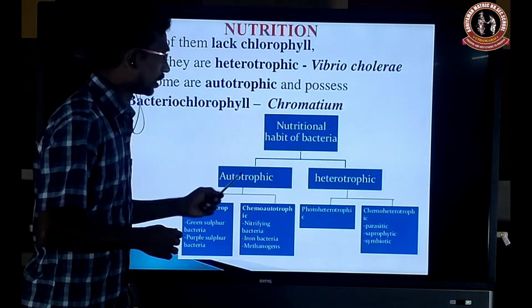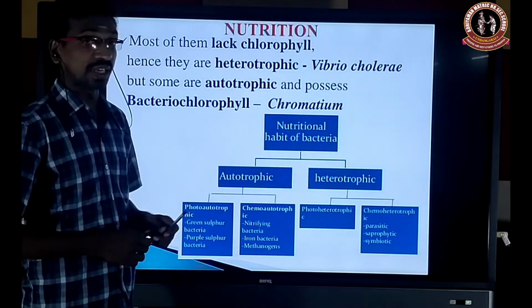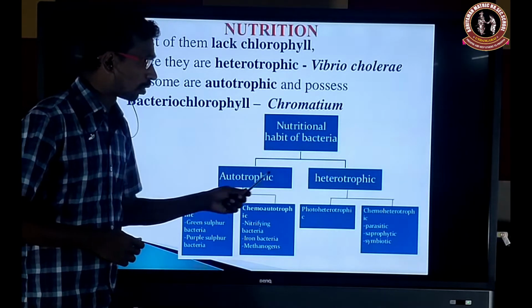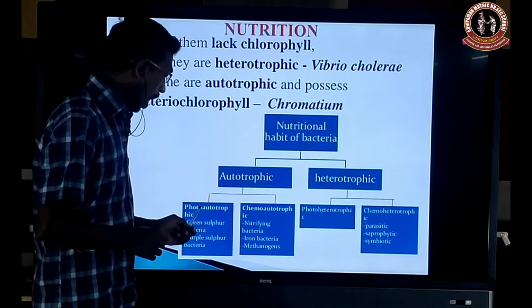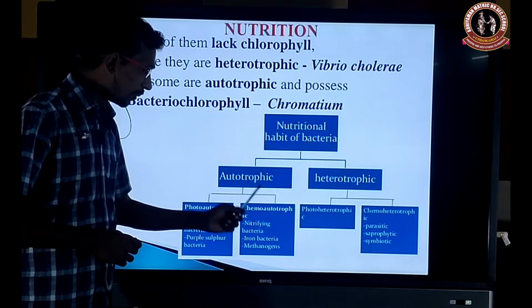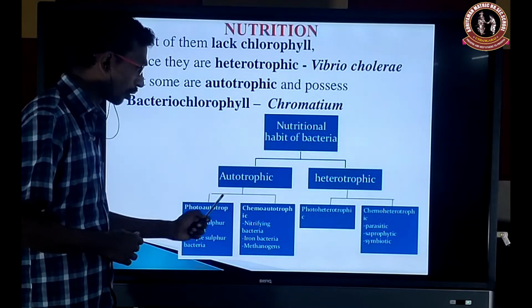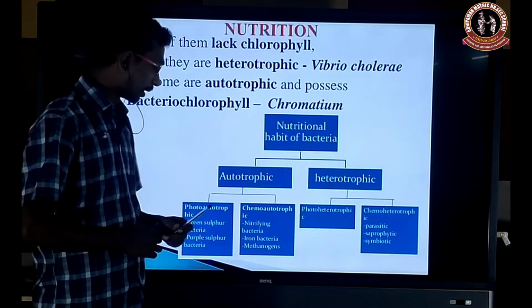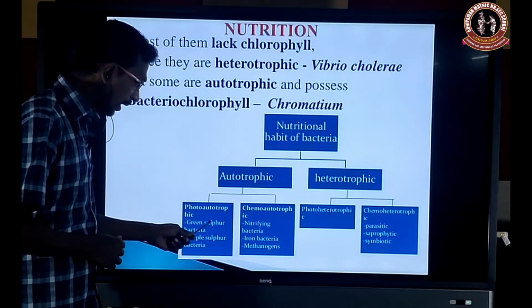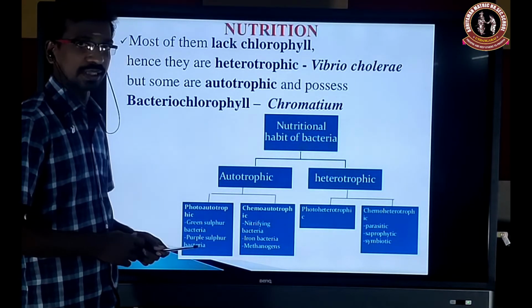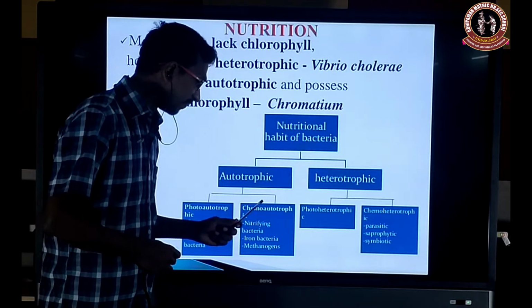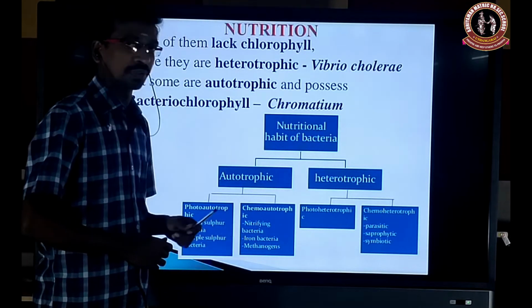Here is the flow chart of the nutritional habit in bacteria: autotrophic and heterotrophic. Autotrophic divides into photoautotroph and chemoautotroph. What is a photoautotroph? What is a chemoautotroph? What are the examples of photoautotroph? Green sulfur bacteria, purple sulfur bacteria. Chemoautotroph: nitrifying bacteria, iron bacteria and methanogen bacteria.